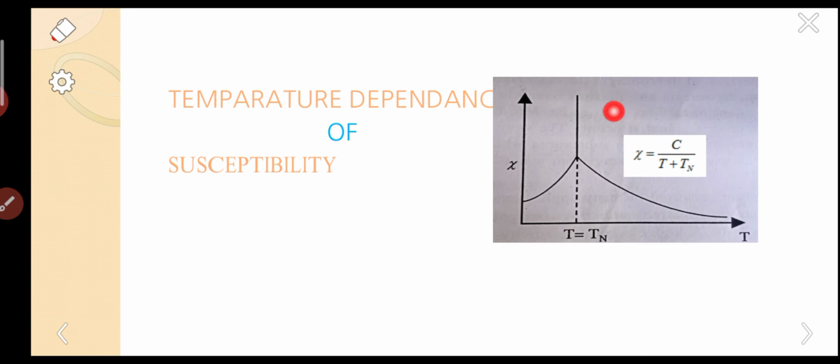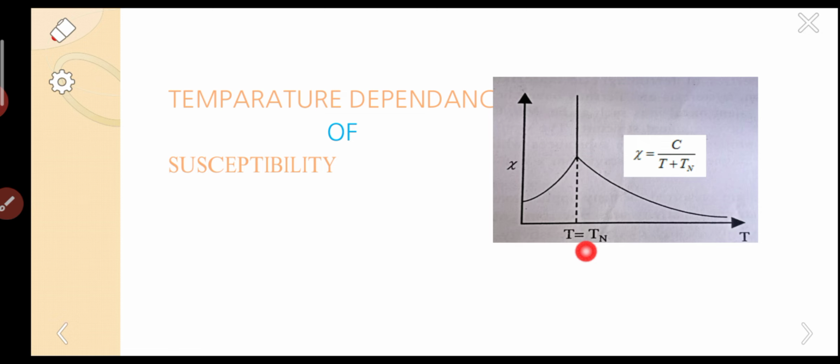So, temperature dependence of susceptibility. Carefully observe this graph of temperature versus susceptibility. Up to a particular temperature the susceptibility increases and becomes maximum at a point.